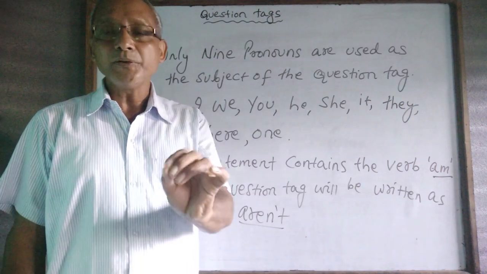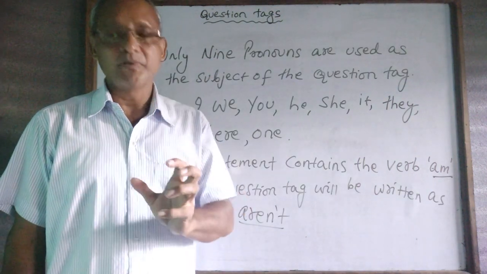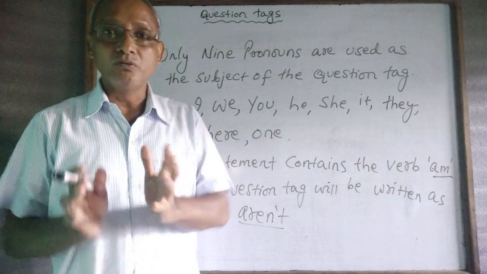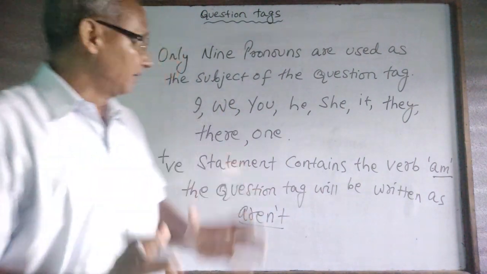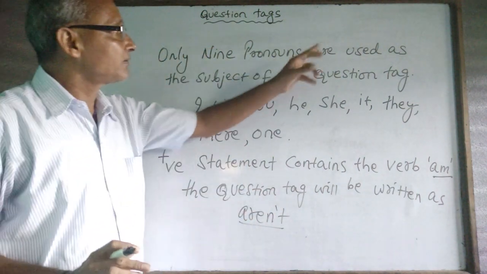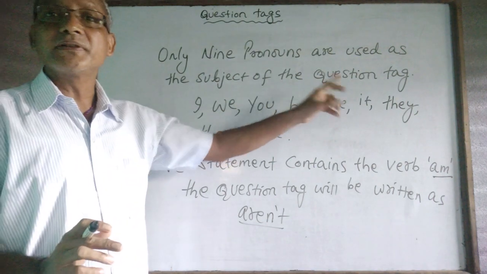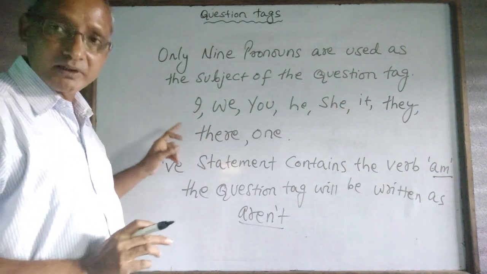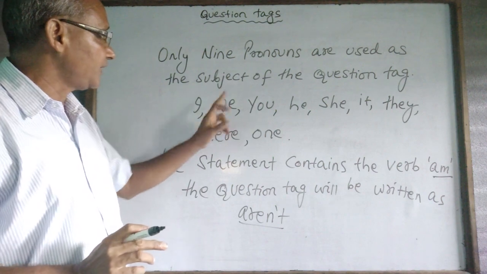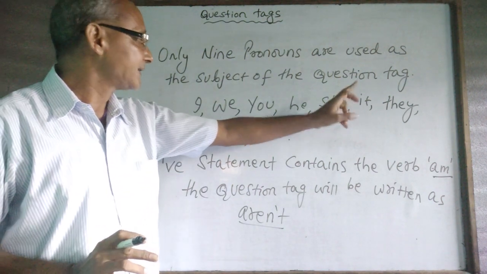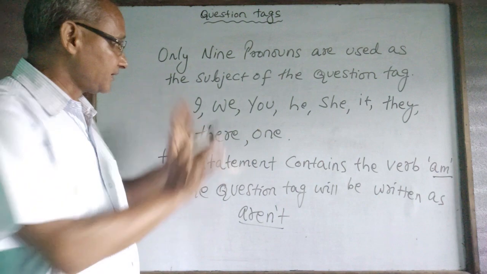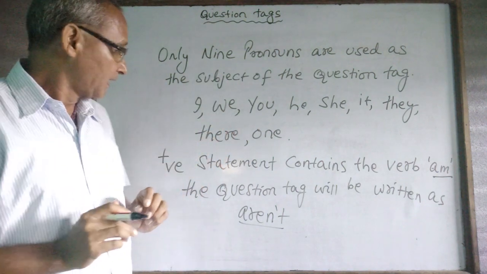There are a few tips which we have to remember when we are working with the question tag. Only 9 pronouns are used as the subject of the question tag. What are those pronouns? I, we, you, he, she, it, they, there, one. These are the 9 pronouns.